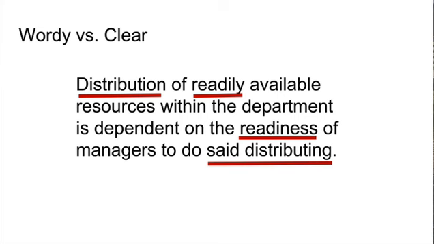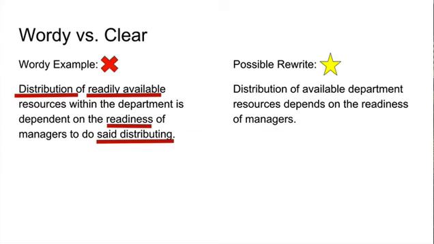Pause the video and see if you can rewrite the sentence with these redundancies corrected. Look at the difference between the original sentence and the possible rewrite. Immediately, you see that sentence 2 is shorter. It removes the redundant phrasing of readily and distribute. By doing this, it emphasizes the purpose of the sentence, that the managers must be ready in order for resources to be distributed. This is clear writing.